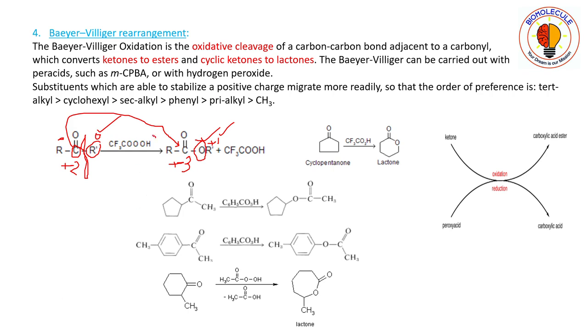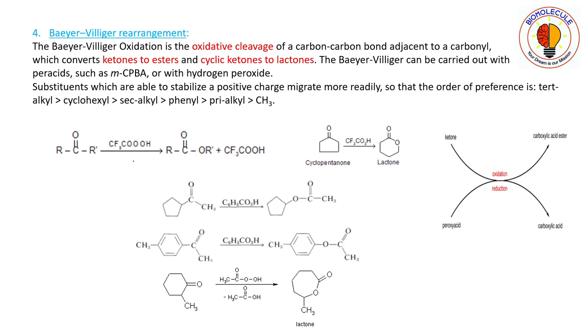Okay, and this is the per acid. See here, 3 oxygen atoms present. If 3 oxygen atoms are present in an acid, it is known as a per acid. Now these 3 oxygen atoms become 2 oxygen atoms. That is, 1 oxygen atom goes and inserts in between the alpha carbon and the carbonyl group. Okay, now you have to see where this oxygen atom will get inserted.